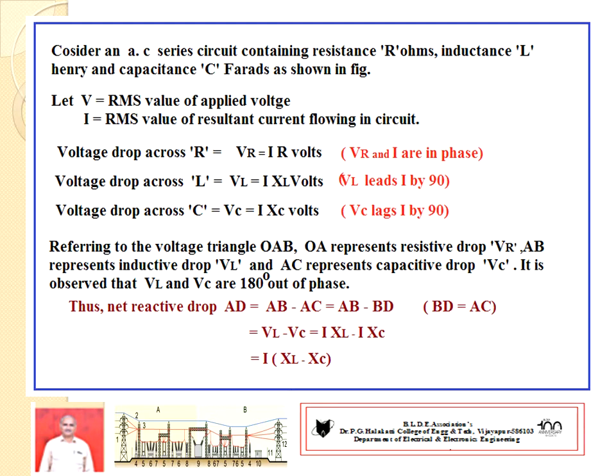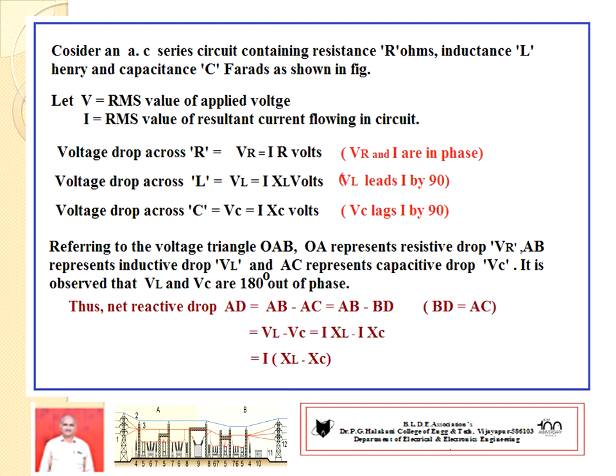AB is inductive drop, AC is capacitive drop. AB minus BD, so BD equal to AC. From the diagram you observe AC should be equal to BD, then you are getting D point. So that should be equal to AB equal to VL and AC equal to VC. So VL minus VC, because VL is greater here.